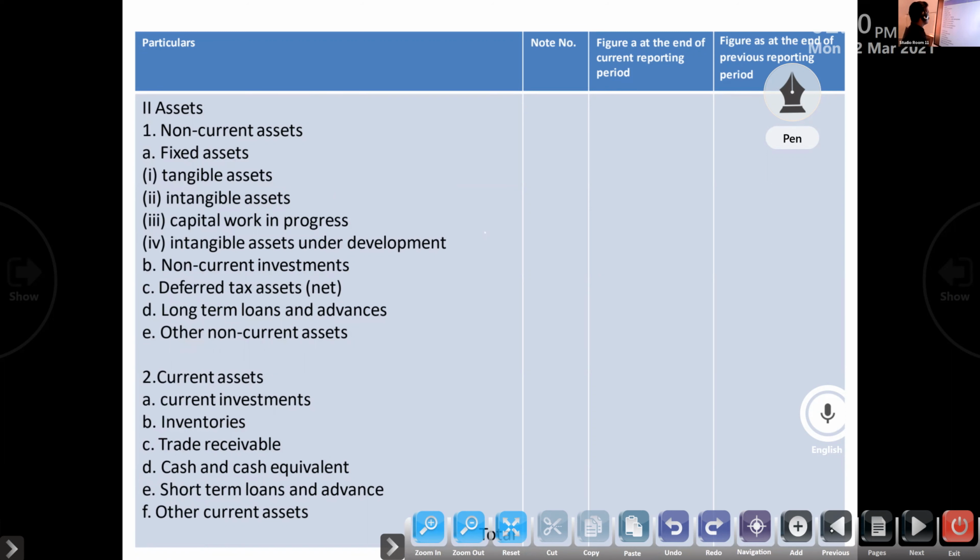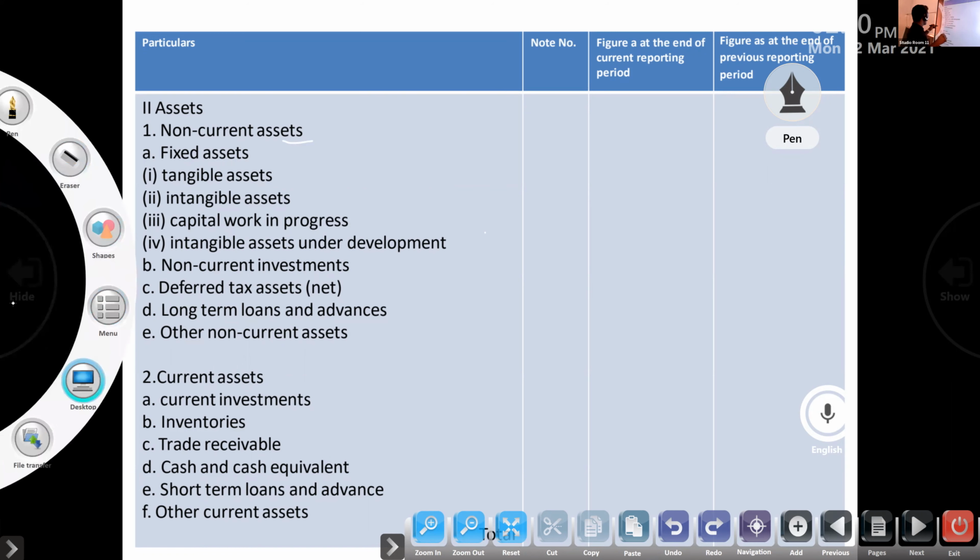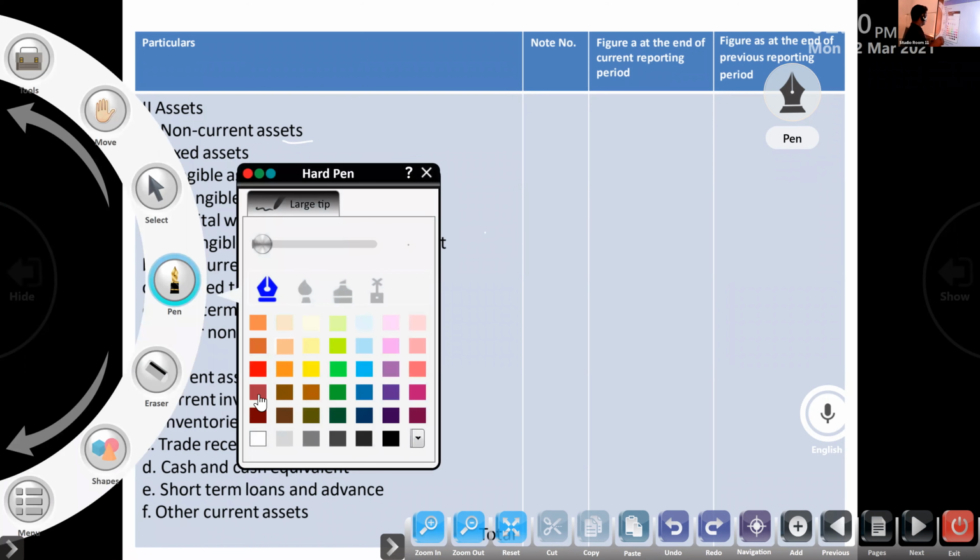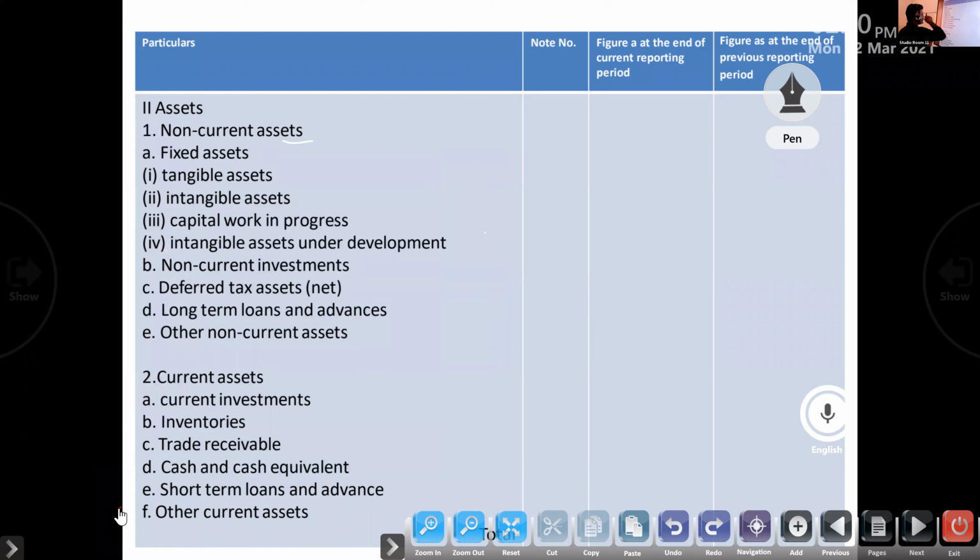Now look at the asset side. The main head is non-current assets. Under that, the subhead is fixed assets. Under fixed assets: tangible assets, intangible assets, capital work in progress, and intangible assets under development.